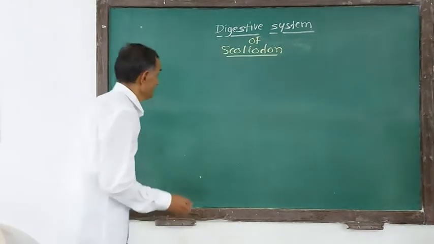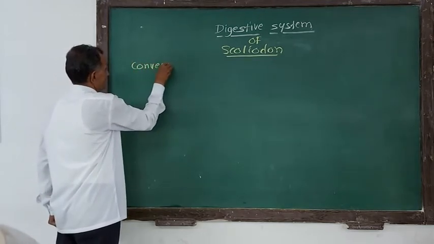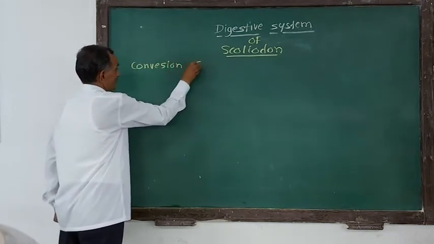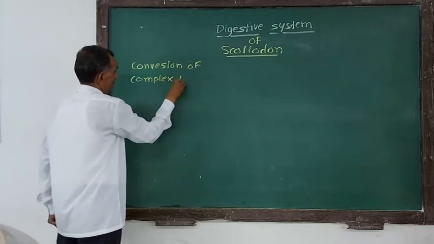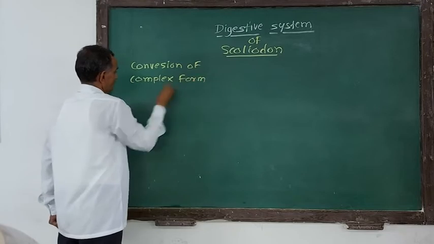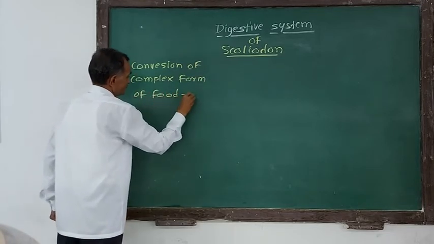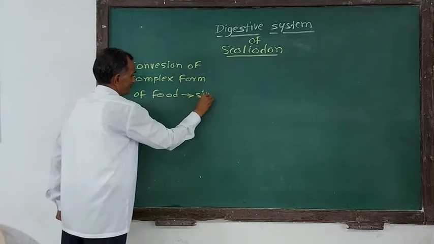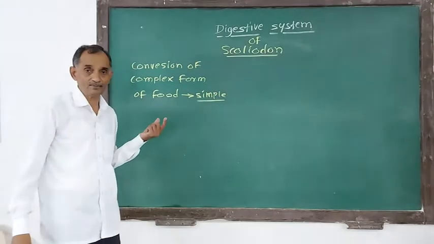Digestion is simply conversion of complex form of food into simple form. What is the need of this conversion from complex form to simple form?